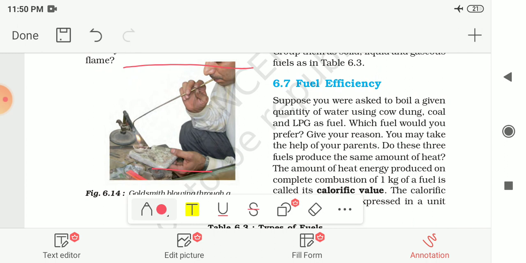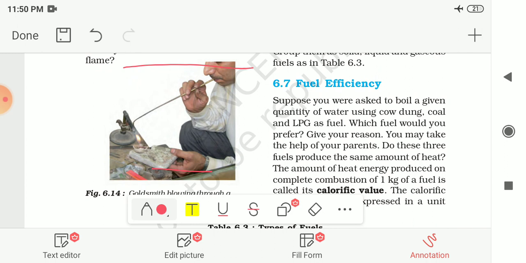So why do they use the outermost zone of the flame? As we had seen, the outermost part is at the highest temperature, so he is doing this, and by this he can melt metals like gold and silver faster as compared to the other parts of the candle flame. So these are the different zones of the flame.